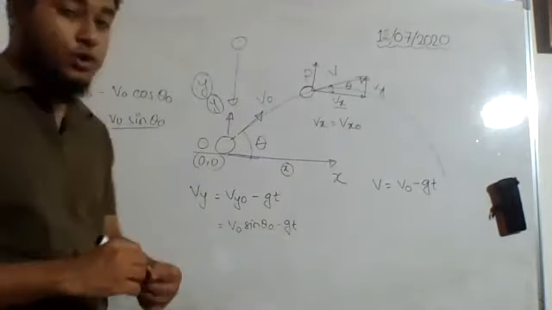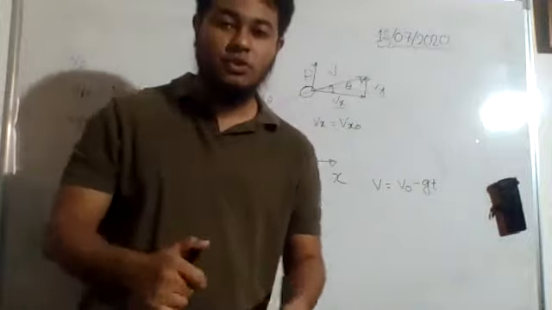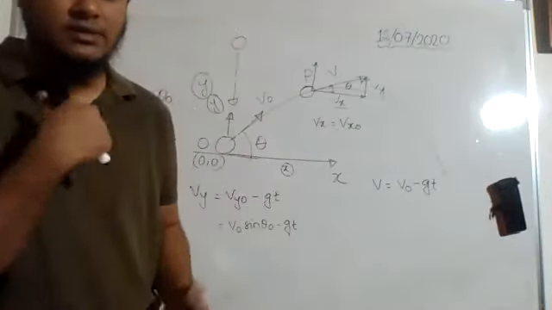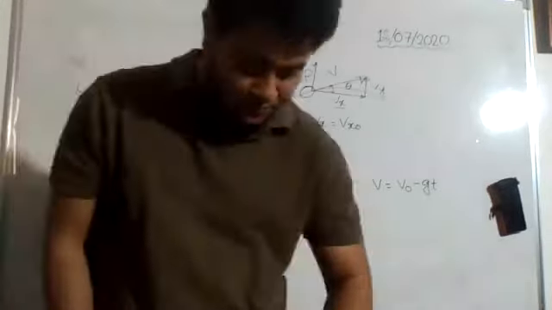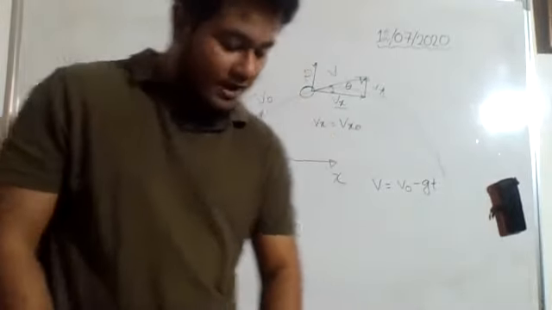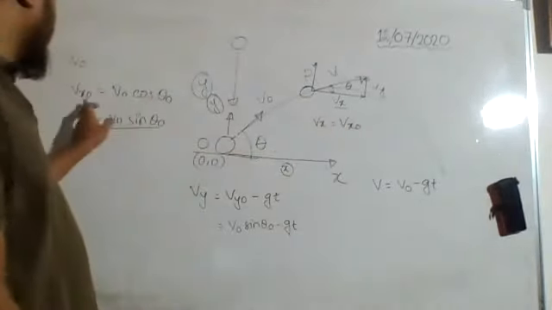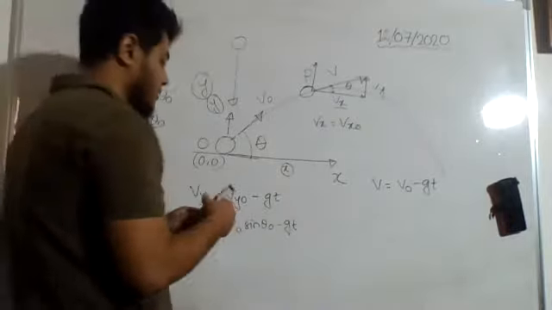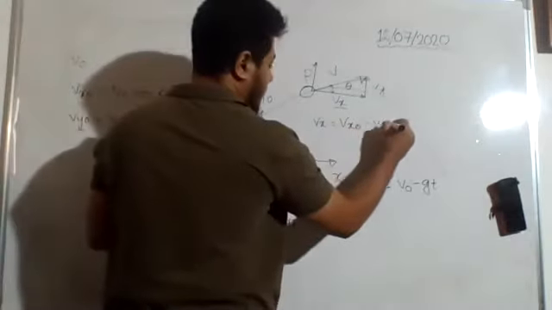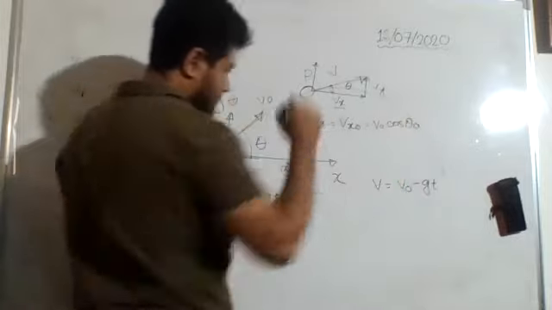Every line has logic, okay? So please let me know if you do not understand the logic behind any line. So vx is equal to vx naught, and vx naught is equal to v naught cos theta naught. We can write it there: v naught cos theta naught.